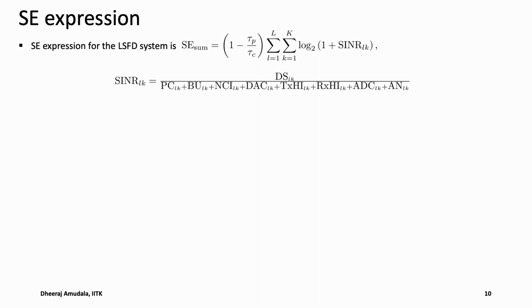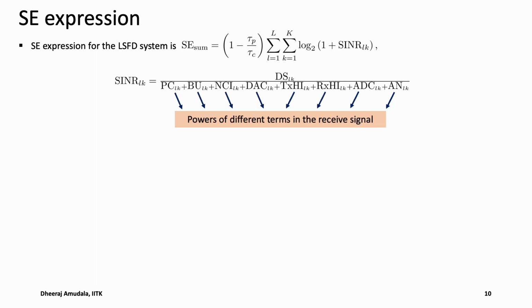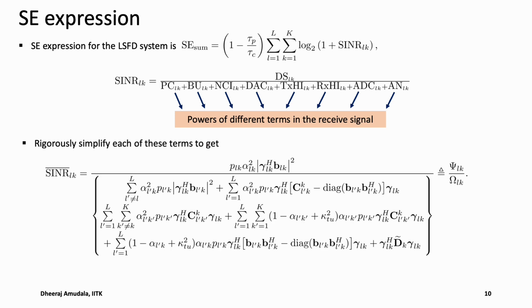Here SINR LK is computed using the previously shown LSFD equation. The different terms in it denote the powers of different distortion noises, interferences and noise of the received signal. We next simplify each of these expectations to obtain a closed form SE expression.